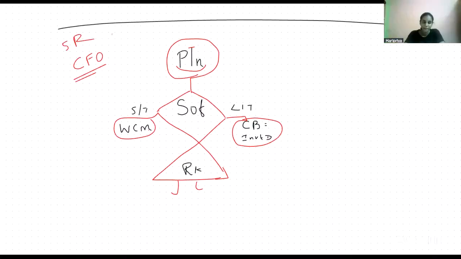Planning, sources of fund, working capital management, capital budgeting, and risk management. What? 5 major roles of CFO. Frequently asked question. Note it down. This type of funny diagram will help you to recollect the answer quickly.